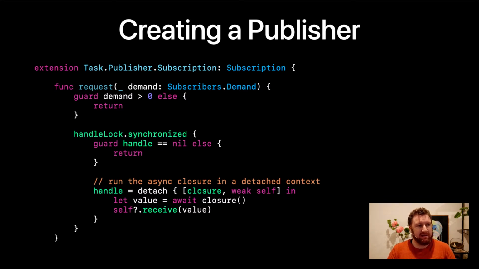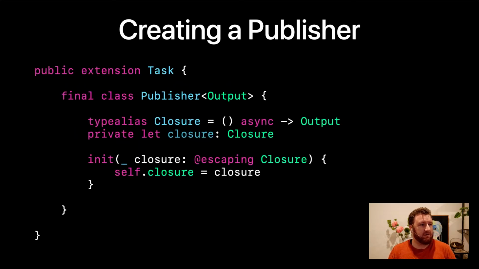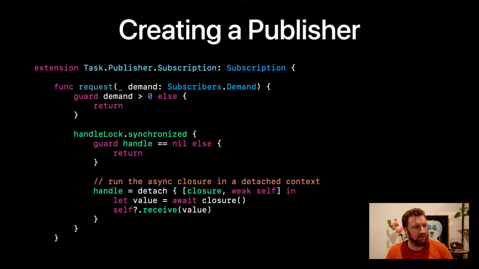So we'll run that async closure that we've been passed in, asynchronously run that closure, and return the output. When we get the value back from our closure, we send it to our subscriber, and then we close off the publisher, so it behaves the same way as future. Once it emits, it completes.